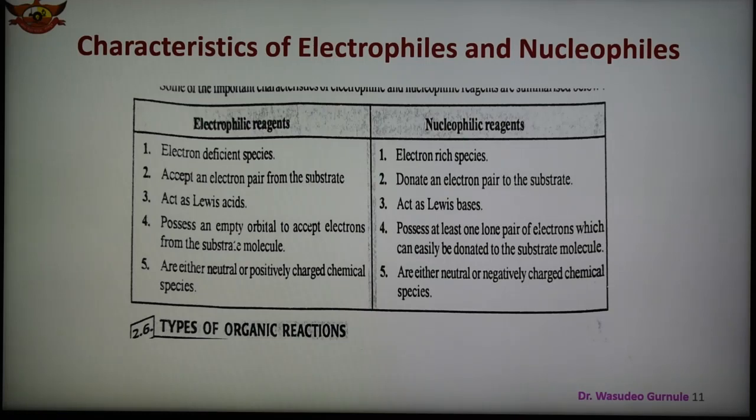So today we stop here. The remaining part, the different types of chemical reactions and important reactions in organic chemistry, are types of organic reaction: substitution, addition, elimination, and rearrangement reactions. All this we will discuss in the next part.